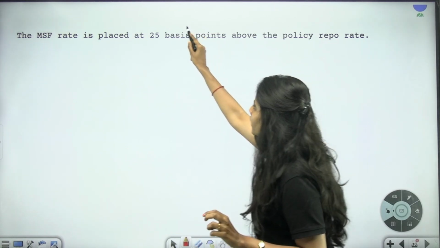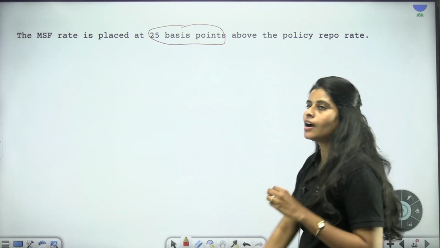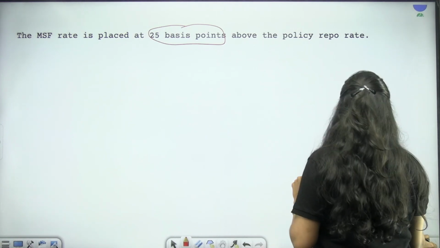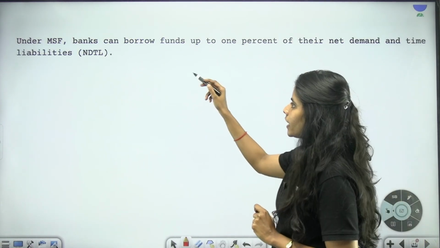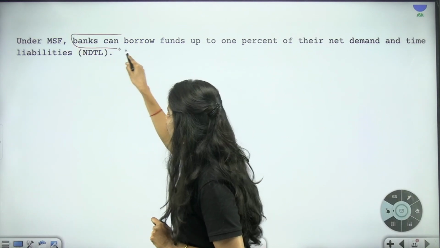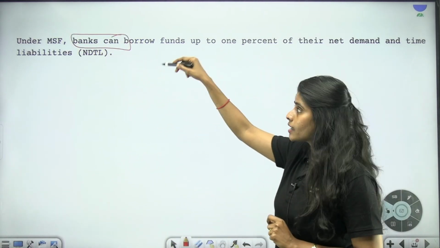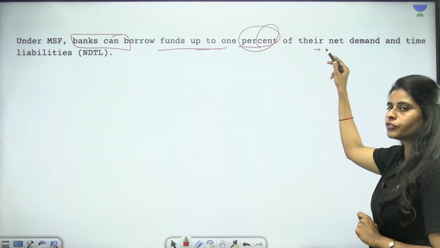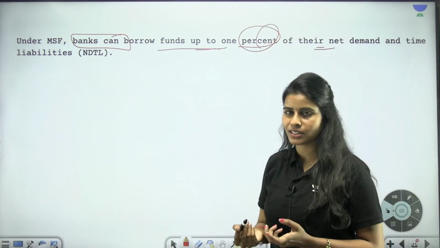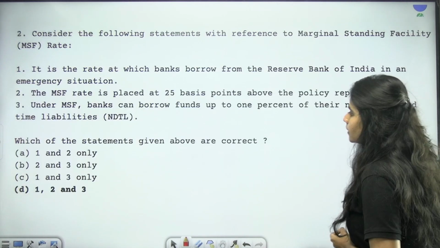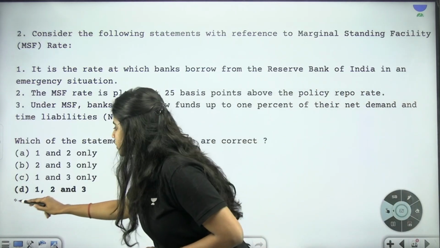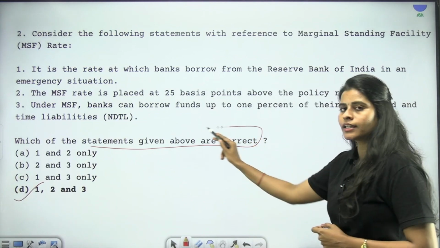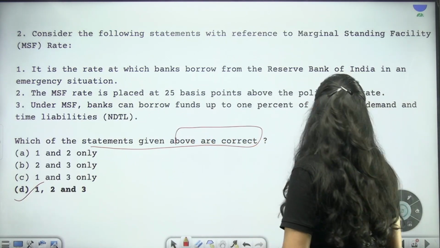Okay, so how much? It is 25 basis points higher than the normal repo rate. And third, under MSF there is another limit or restriction that says banks can borrow funds up to 1% only of their net demand and time liabilities. So what is the correct answer here? It is all the above. The question is asking you to find out the correct answer. It is all the above.